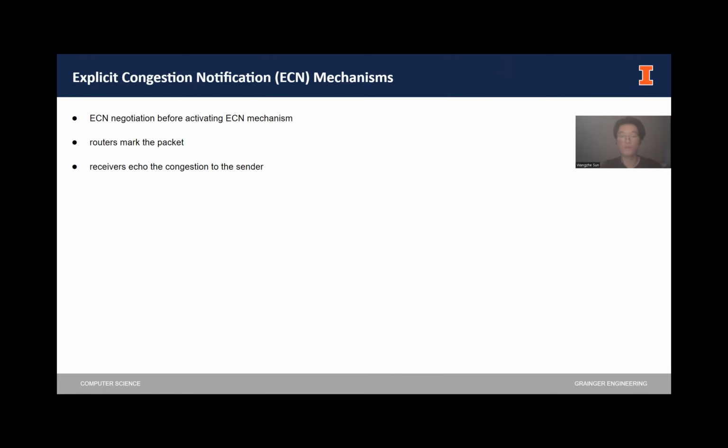And during the transmission, ECN aware routers are responsible for the congestion detection. So basically, if any router detects the congestion, it will simply mark the packet, and after the receiver gets the packet, it will echo the congestion back to the sender. So now the sender will learn about the congestion and make some reaction to it.